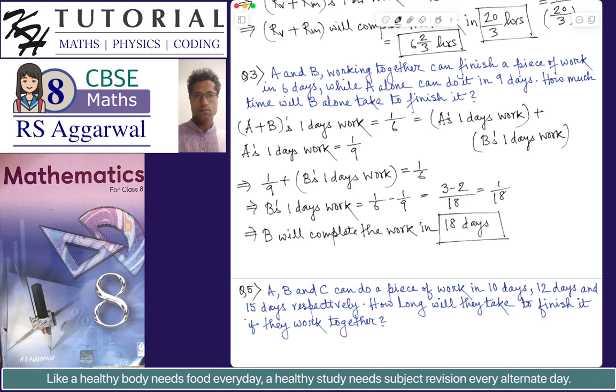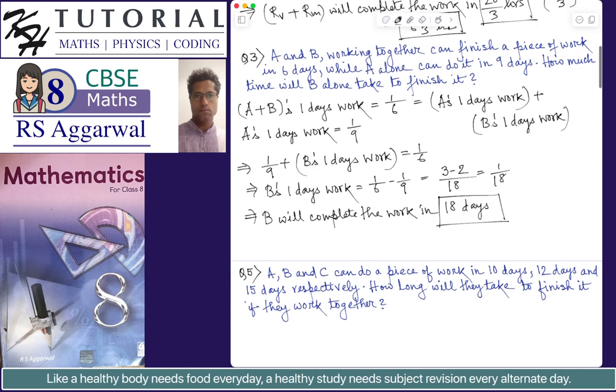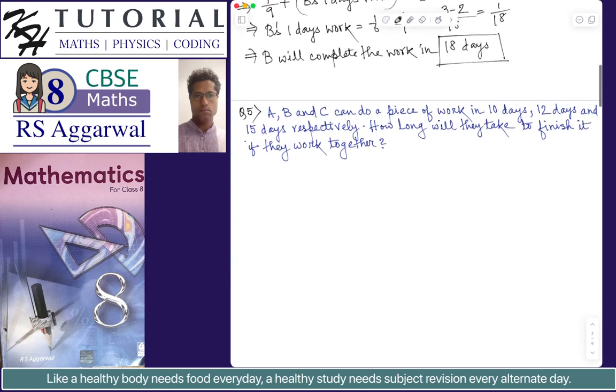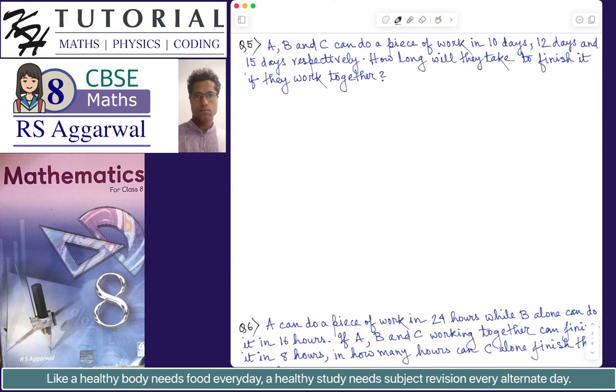Okay, let's do question number 5. A, B, and C can do a piece of work in 10 days, 12 days, and 15 days respectively. How long will they take to finish it if they work together?